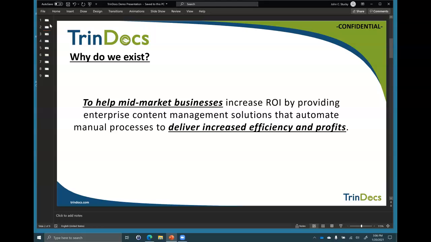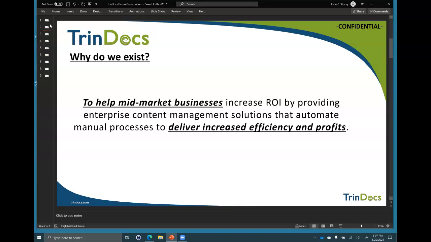Our business, our industry is full of acronyms. Enterprise Content Management, ECM, you might see that acronym out there. It's kind of like ERP, Enterprise Resource Planning. It's a fancy way to talk about a content management solution. Software like TrinDocs. Content management is a solution that helps you manage your content, your data, your information, like an electronic file cabinet. If you had paper files and you were to get them into a solution of some kind, like TrinDocs, that would be enterprise content management.